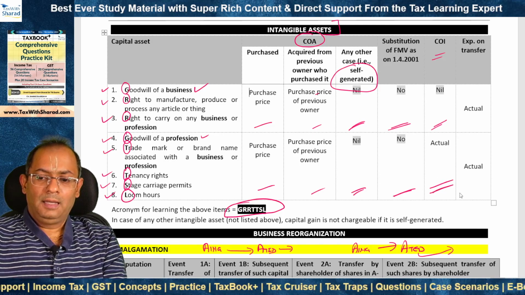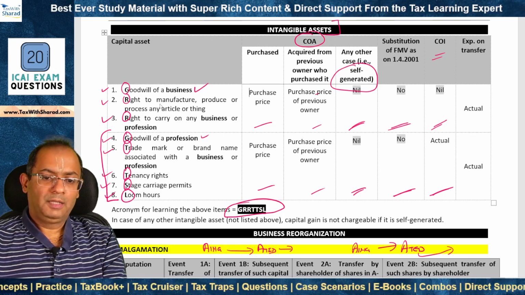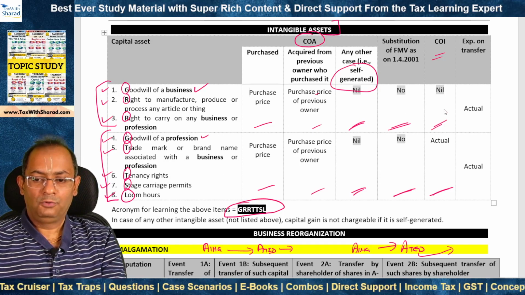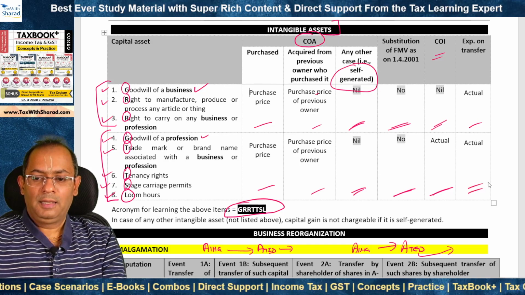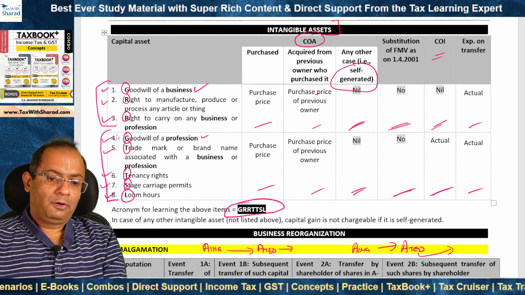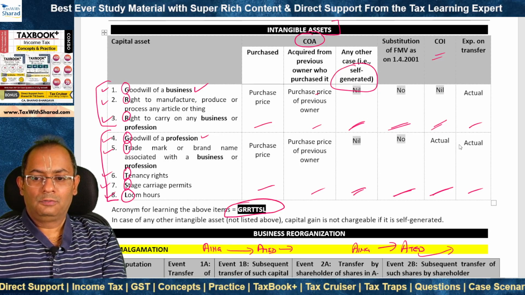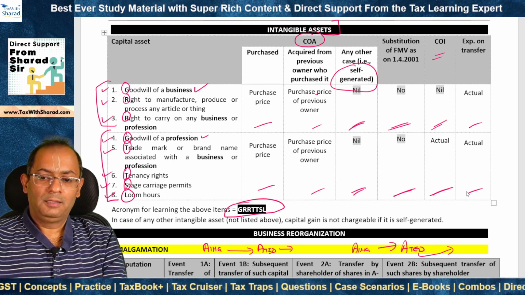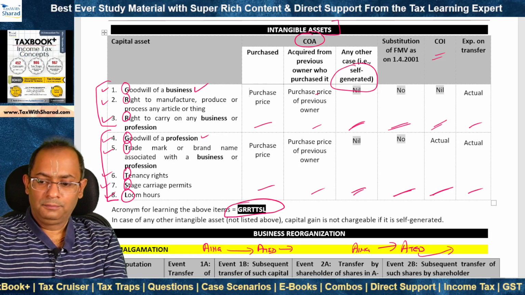But it is the actual cost of improvement in cases 4 to 8. That means for cases 1, 2 and 3, the cost of improvement is nil. Expenditure on transfer is taken as the actual expenditure. So for items 1 to 8, the provisions are the same except for cost of improvement, which is taken to be nil in the case of items 1, 2 and 3, while it is taken to be actual cost of improvement for items 4 to 8.